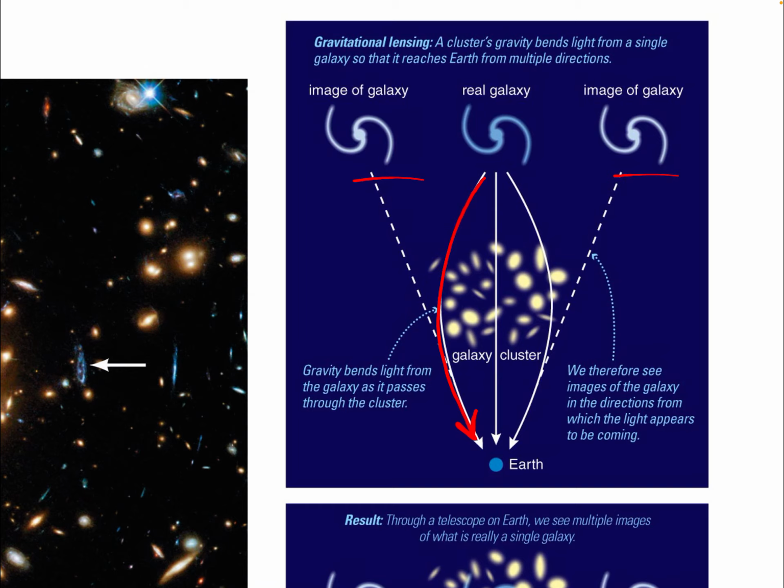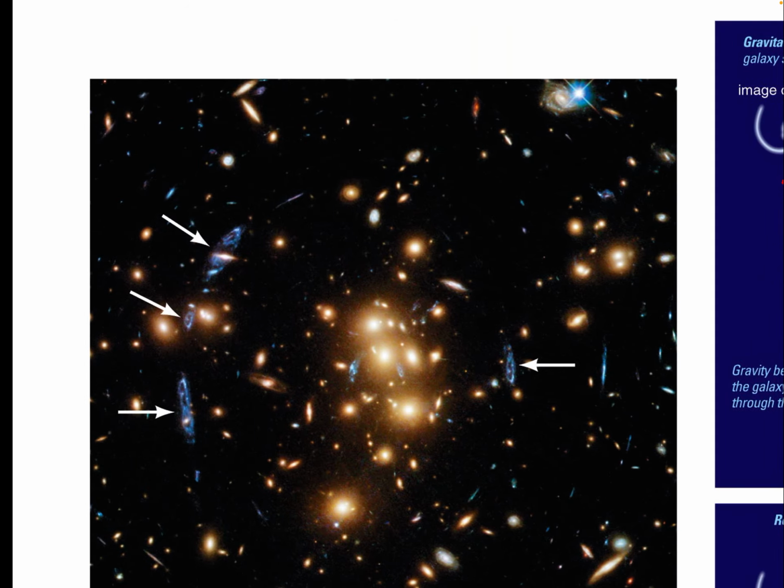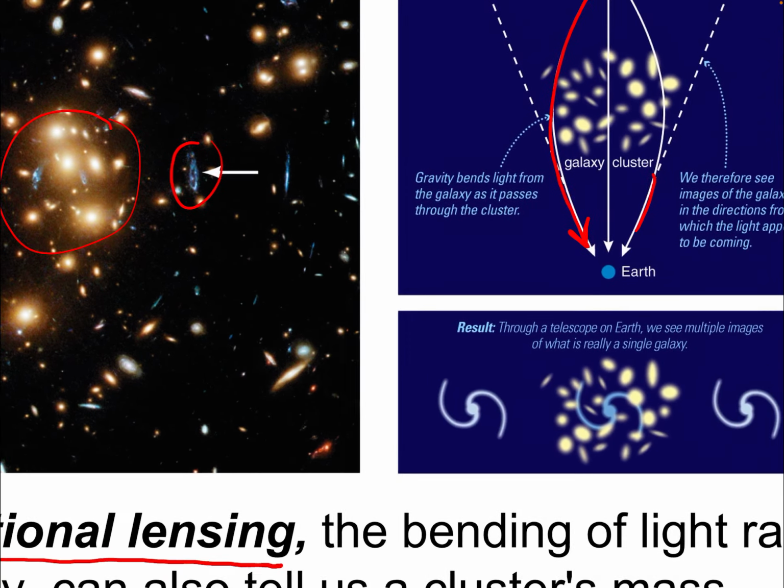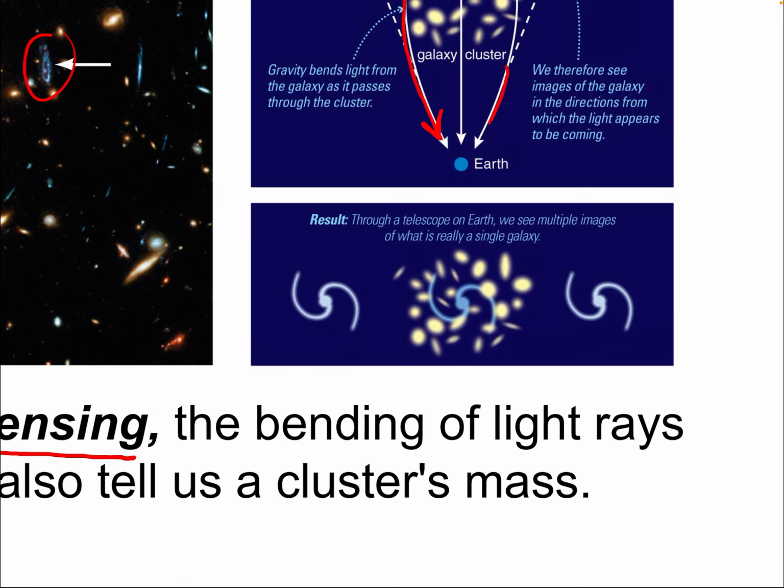Right, so as we look at these different paths that light takes to Earth, we see three versions of the galaxy, which we can actually see here, right? We can see multiple versions of the same galaxy. Look at that, right? It's lensed. It's lensed because this galaxy is behind this huge cluster of elliptical galaxies. The huge amount of mass in that cluster is bending the light of this more primordial galaxy behind it, creating these multiple images. So through a telescope, this is the result. On Earth, we see multiple images of what is really a single galaxy.